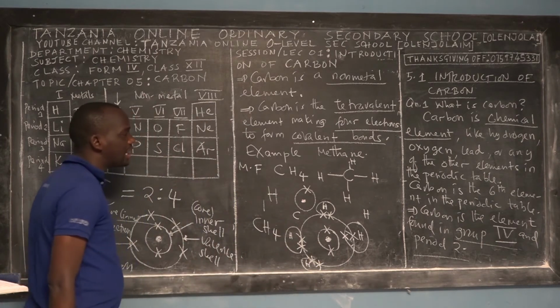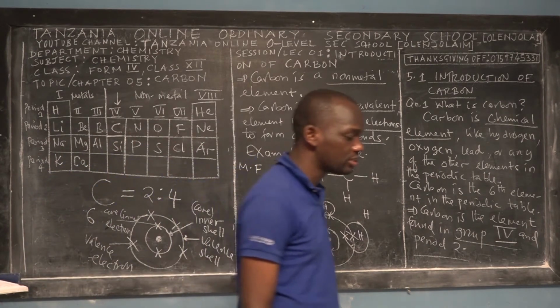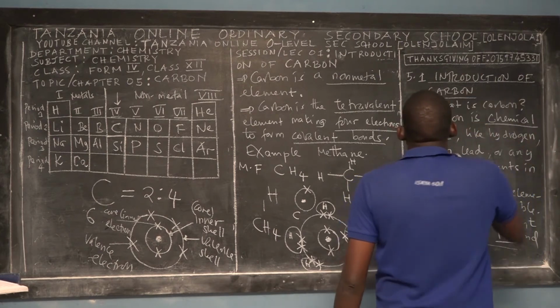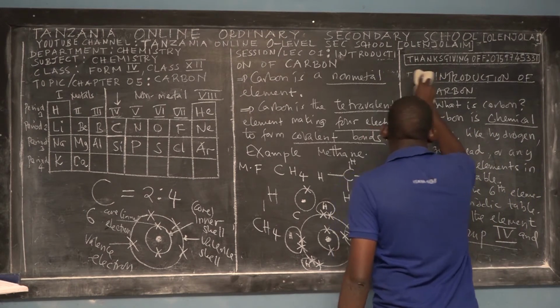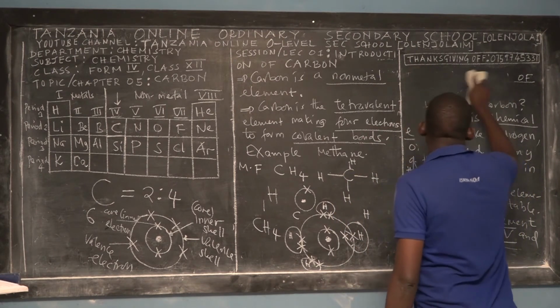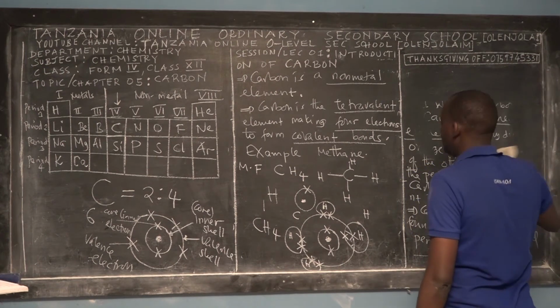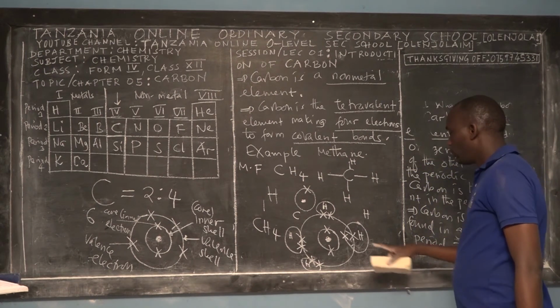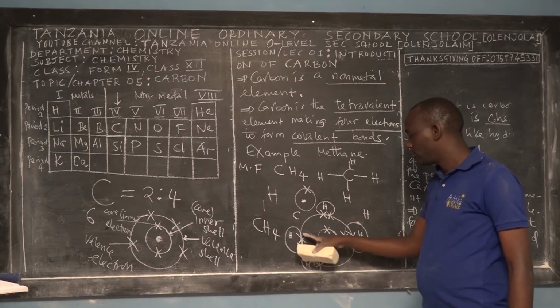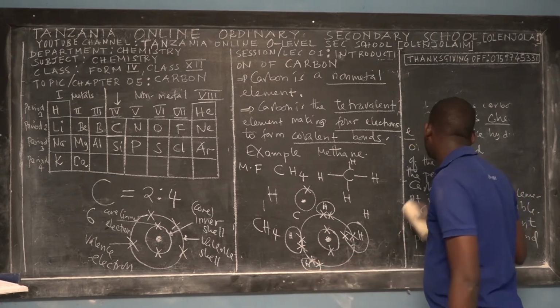So each hydrogen now is in octet state, and carbon also has reached this octet state because it contains 8 electrons in its valence shell. 1, 2, 3, 4, 5, 6, 7, 8.